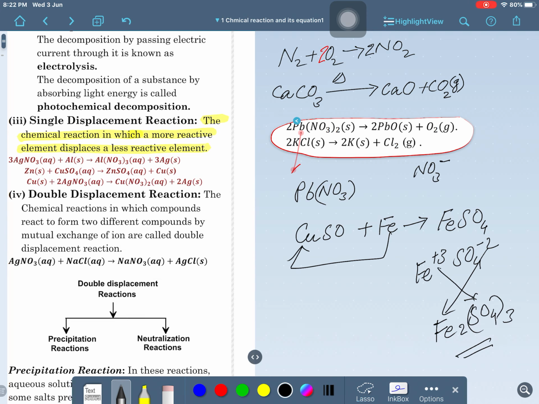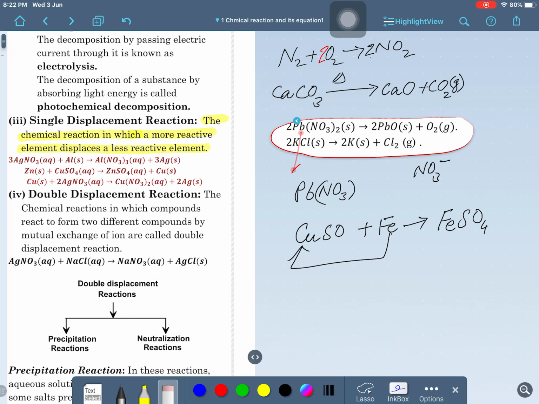But listen here, Fe also gives a valency of +2. So, in this case, what valency will it take? The valency of +2 will take place. Is that clear? It means FeSO4 will form here and the copper will deposit as Cu. This brown surface, brown in color, you can see here. Right now, you can perform this chemical reaction in a very simple way.